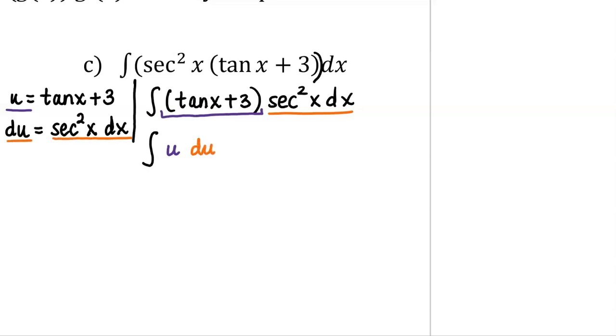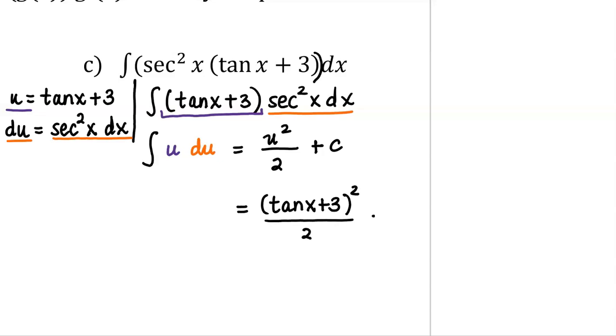So now we're just integrating u du. We integrate by increasing the exponent by 1 and dividing by the new exponent. Don't forget to add your constant of integration. And then finally, I will substitute back in for u, which is tan x plus 3. So we have tan x plus 3 quantity squared, all divided by 2, and we add on our constant of integration at the end.